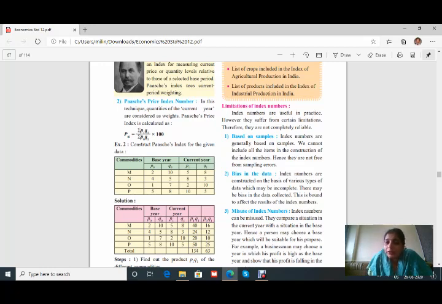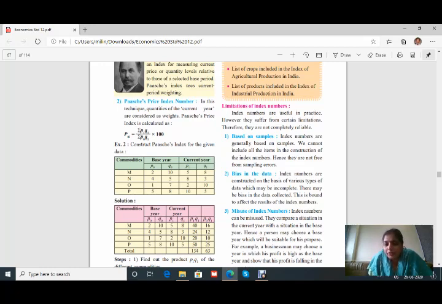The third one is misuse of index numbers. Index numbers can be misused. They compare a situation in the current year with a situation in the base year. Hence, a person may choose a base year which will be suitable for his purpose. This can be possible that base year जो भी select करना है, we can select the base year randomly, but it may be possible that a person who wants that index number should look good. In that case, he chooses a base year which is favorable for him.